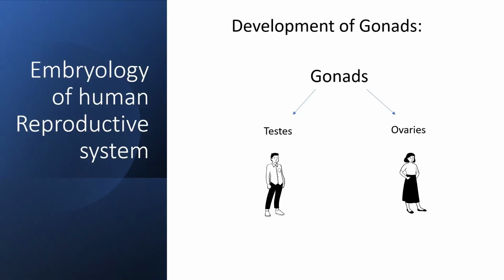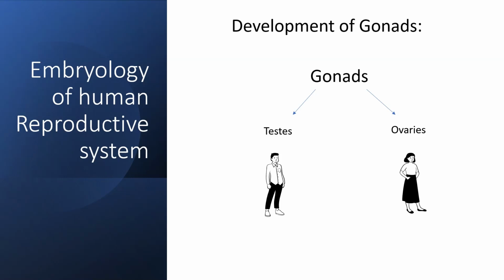Next, we study the embryology of the human reproductive system. Okay, in the embryo stage, we discuss here how the gonads are developed in both sexes. First is the development of the gonad. So let's dwell on the process of development of the human gonad. The gonad is the precursor of the testes in males and the ovary in females.